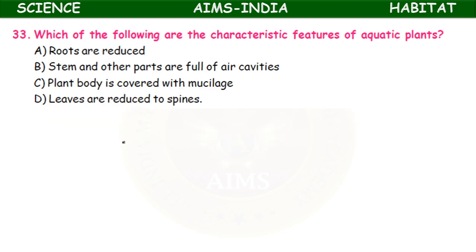Which of the following are the characteristic features of aquatic plants? Roots are reduced, stem and other parts are full of air cavities, plant body is covered with mucilage, leaves are reduced to spines. So here roots are reduced, stem and other parts are full of air cavities, plant body is covered with mucilage.